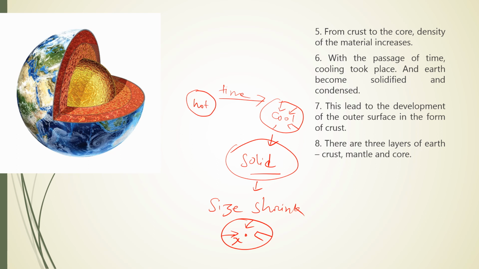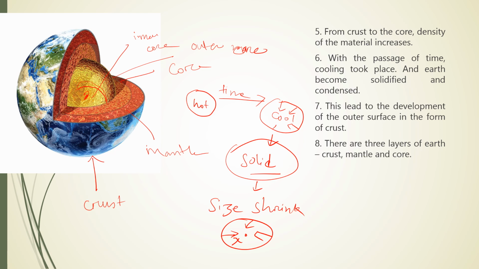There are 3 layers of the Earth. The first, outermost layer is known as the crust. After that, we can see the mantle, and this is the core. The core is also divided into 2 parts. This interior part is known as the inner core, and this one is the outer core.